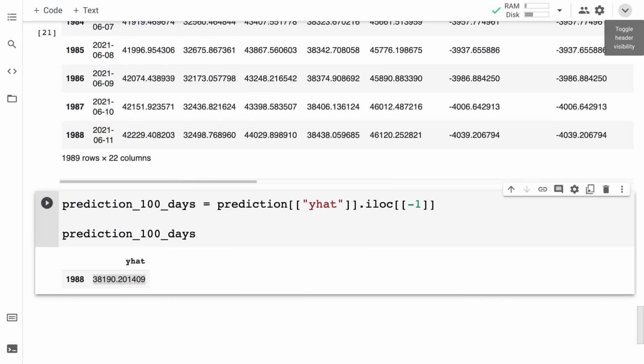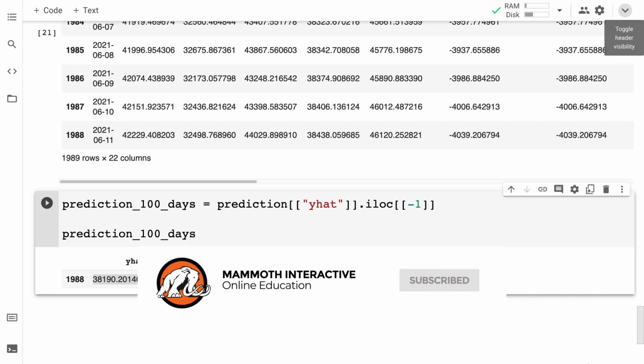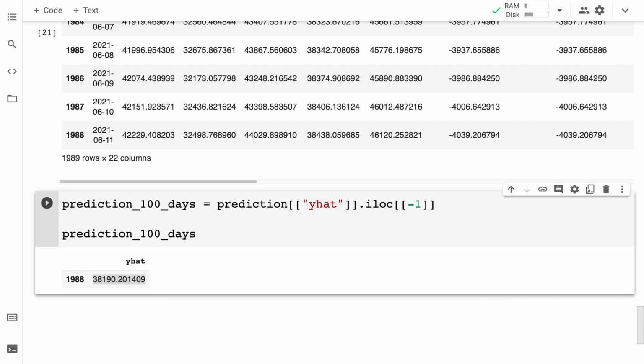Hello everyone, and welcome back to our course. In the previous lecture, we learned how we can predict price with Facebook Prophet. And coming up in this lecture, we're going to learn how we can analyze and visualize the model's performance. Okay, we're going to start with cross-validation.